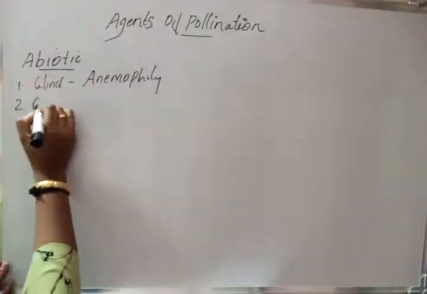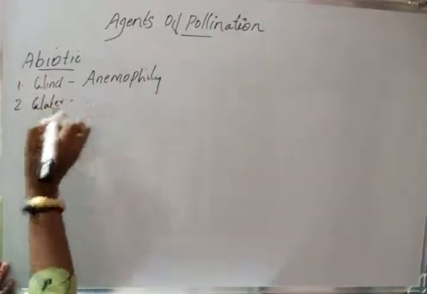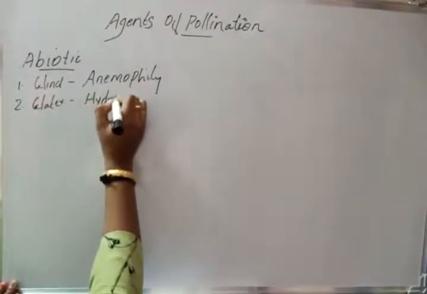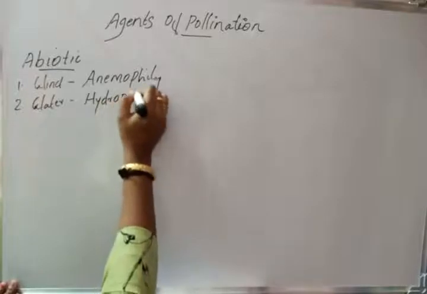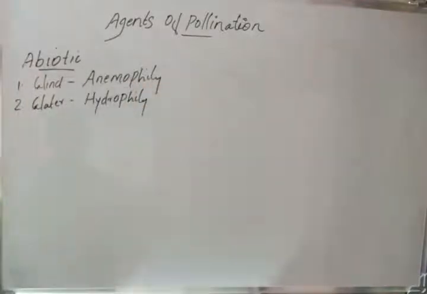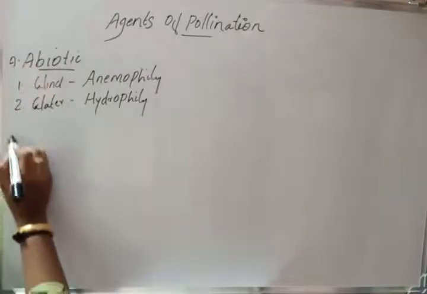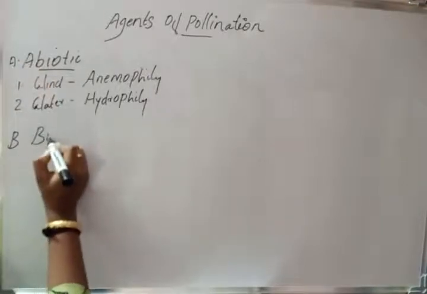If it is water, we will call it hydrophily. So for abiotic, if it is wind, we call it anemophily, and if it is water, we call it hydrophily. Then let's look at the biotic agencies.